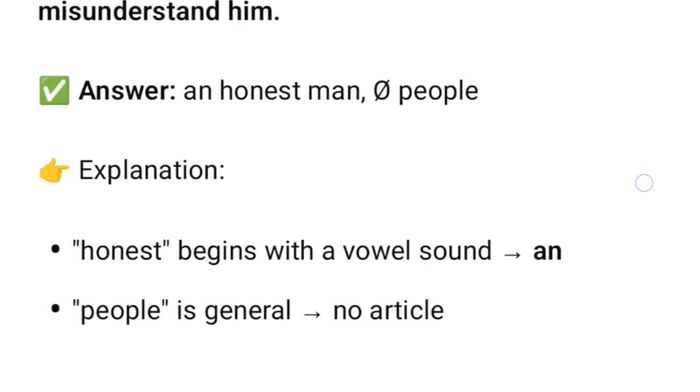And in the second one, people has come and it has come in a general sense. So for general sense, we won't use any article at all. So simply it will be people without any article.